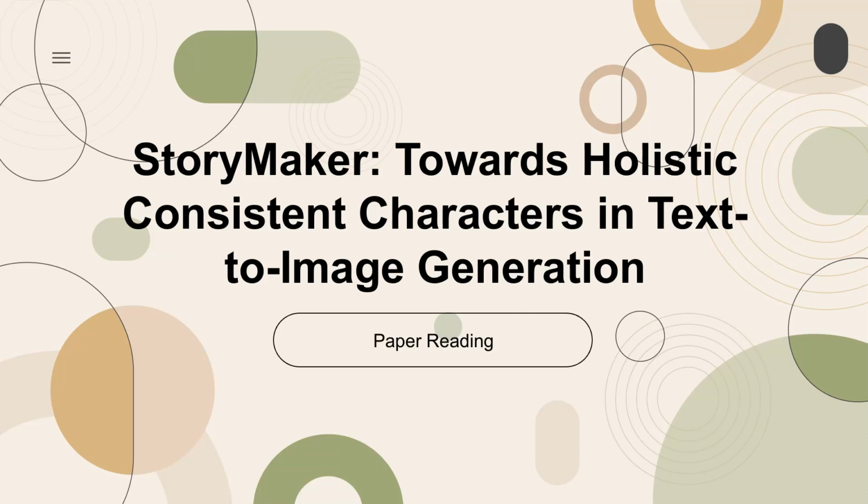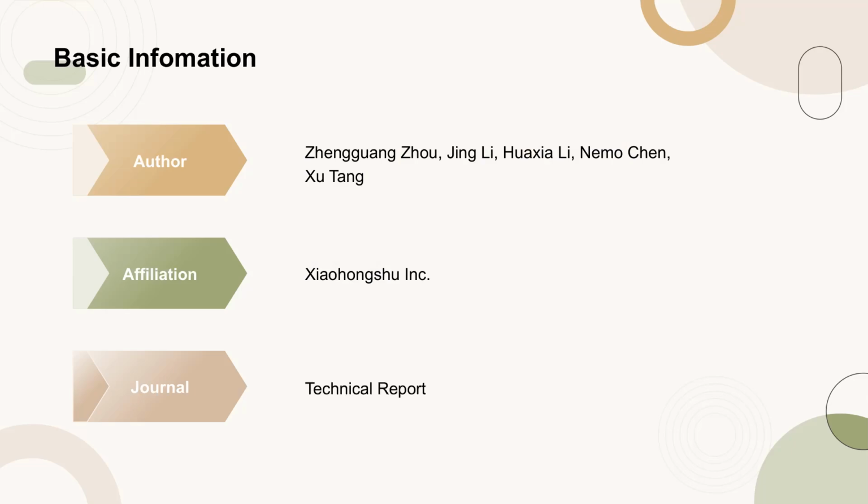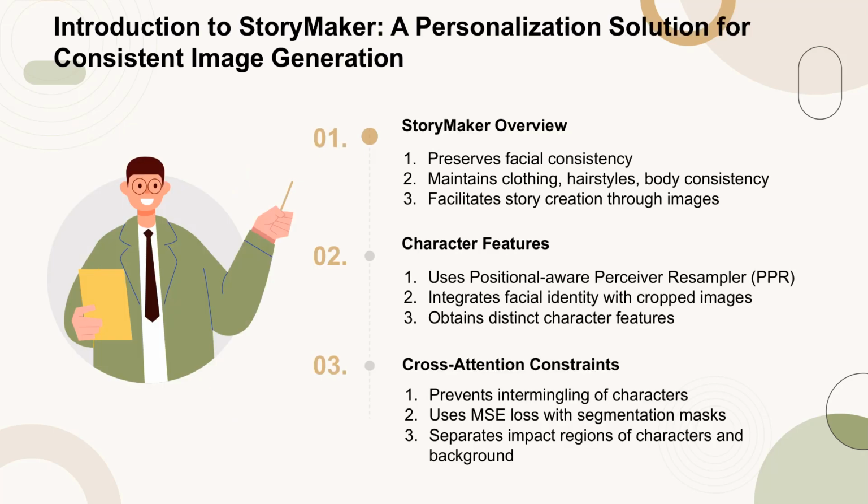Today's paper is titled, Storymaker, Towards Holistic Consistent Characters in Text-to-Image Generation. This technical report was published by Jingguang Zhou and colleagues from Xiaohongshu Inc. Storymaker is a personalization solution designed to generate images that not only maintain facial consistency but also ensure consistency in clothing, hairstyles, and body features. This allows for the creation of a cohesive narrative through a series of images.